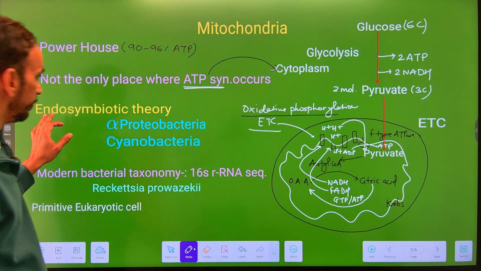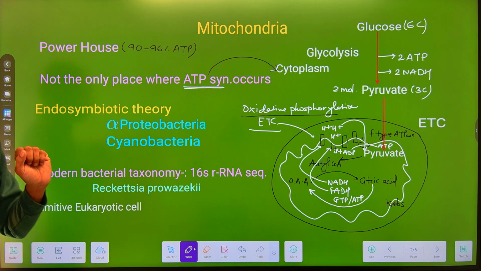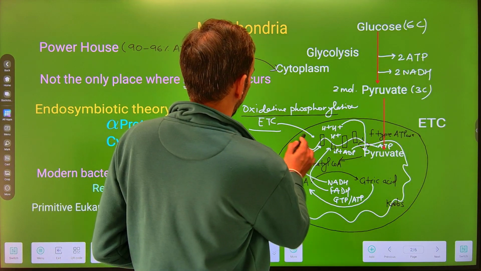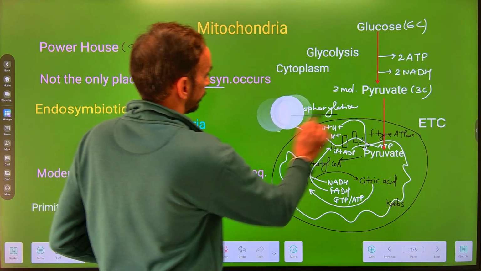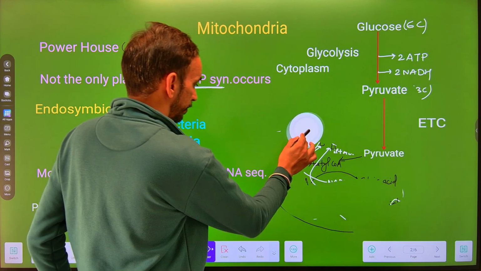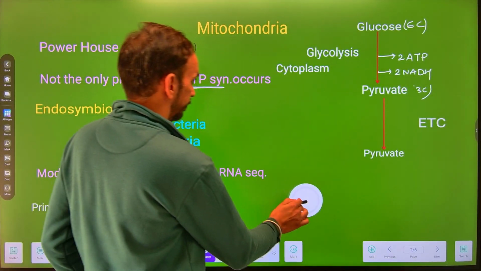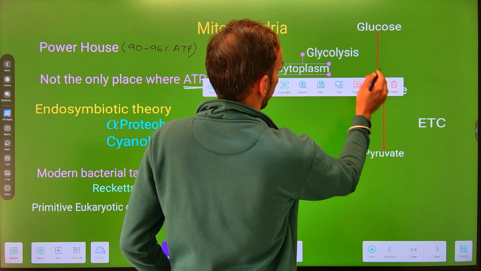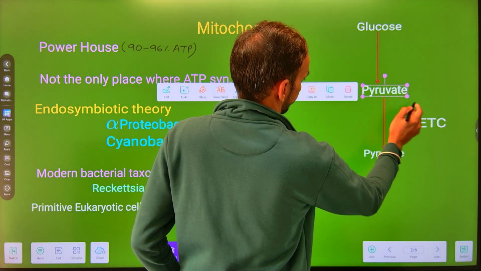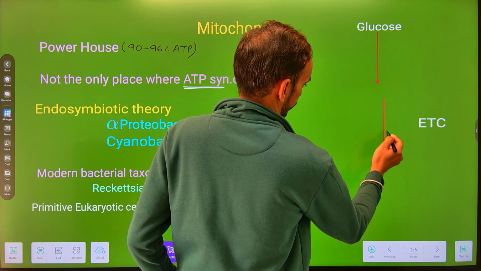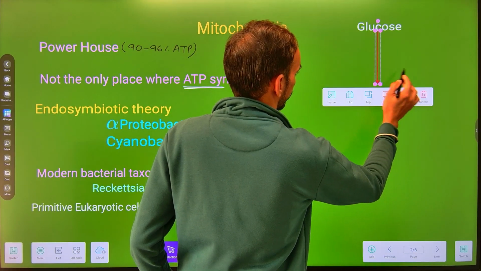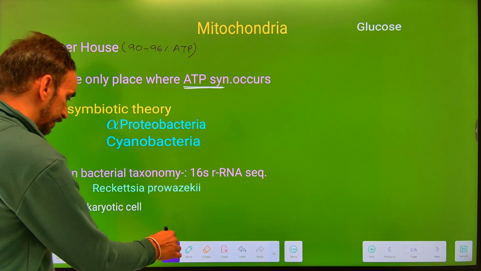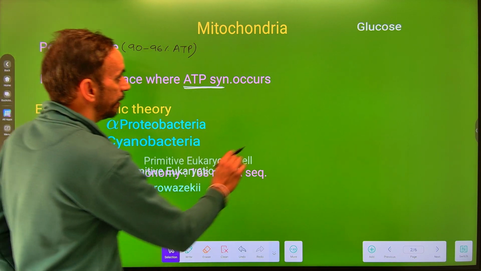Now next thing is that there is a theory which is called as endosymbiotic theory. अभी endosymbiotic theory क्या है, थोड़ा इसके बारे में बात कर लेते हैं, इसको हटा देते हैं अपन. Now what is endosymbiotic theory? Likewise, there was a primitive eukaryotic cell. As per the endosymbiotic theory, there was a primitive